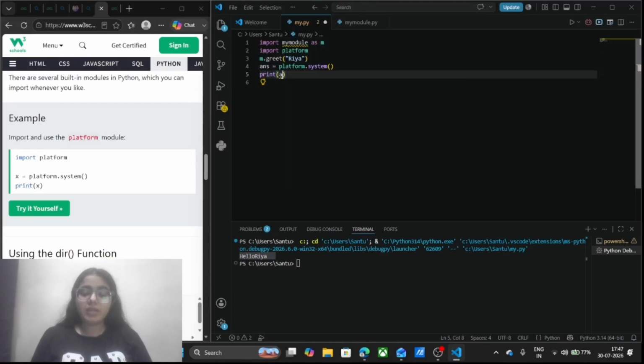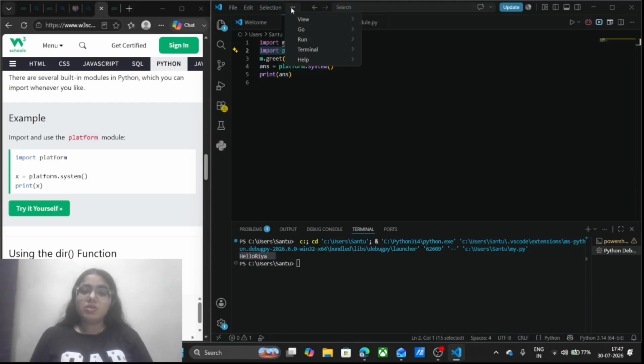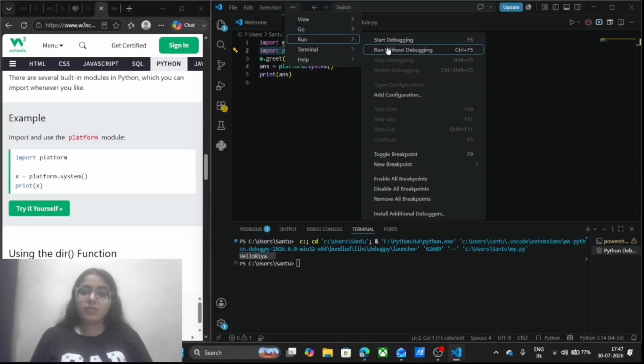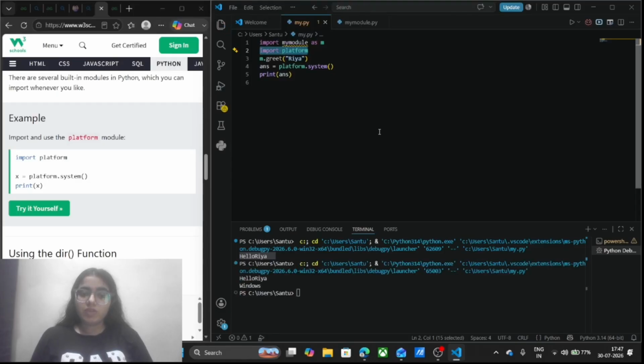Keep in mind that if I have not imported the module, then I am not able to run it and it is going to give me an error. Running it, see what I am getting. It is returning the platform on which I am running my code. Here I am running my code on an Asus TUF gaming laptop, so it is Windows and it returns Windows.